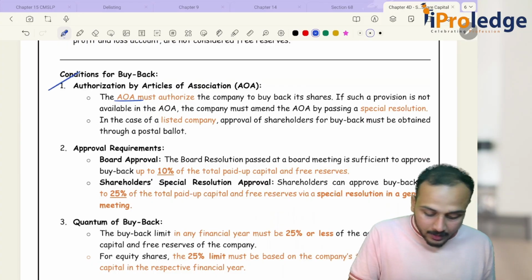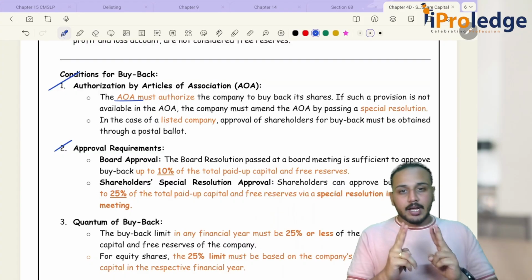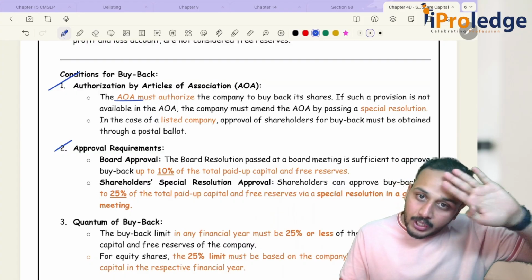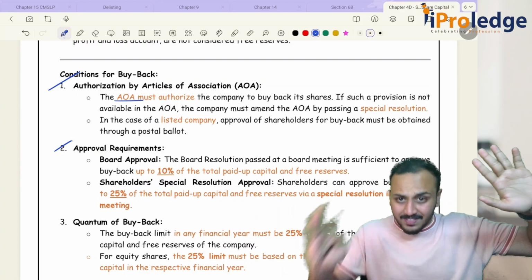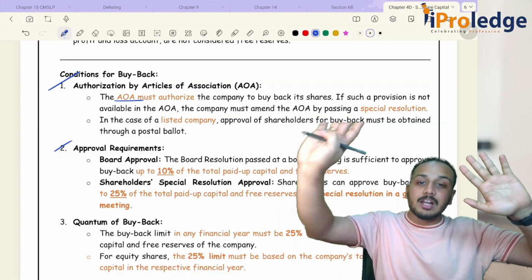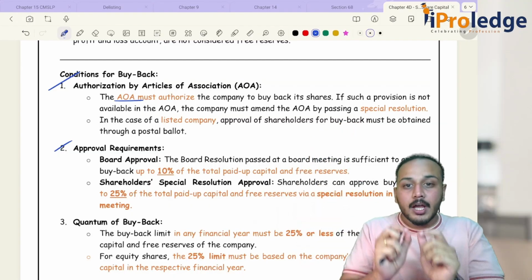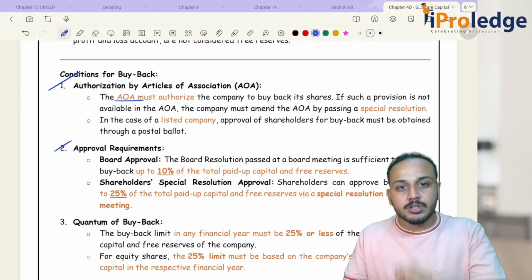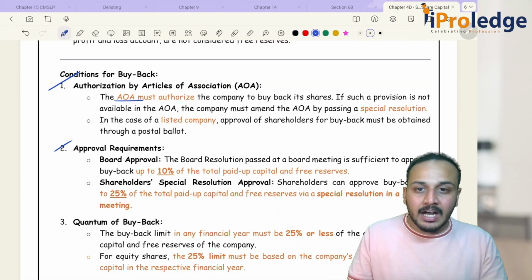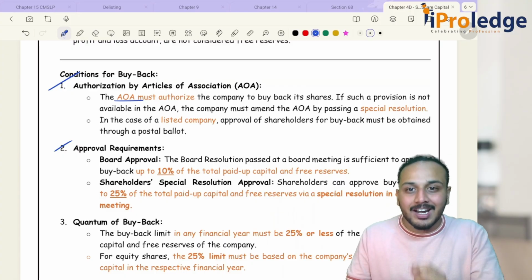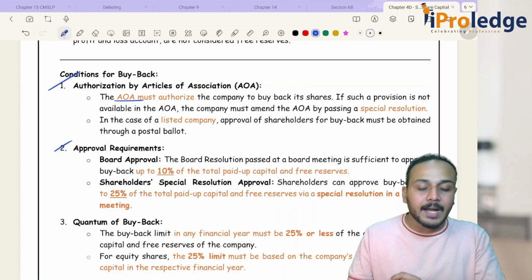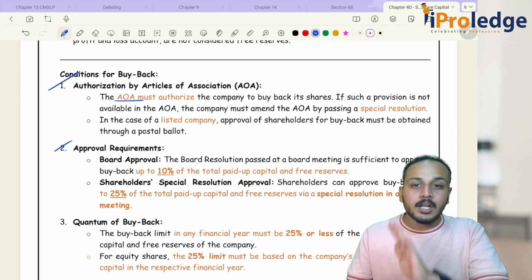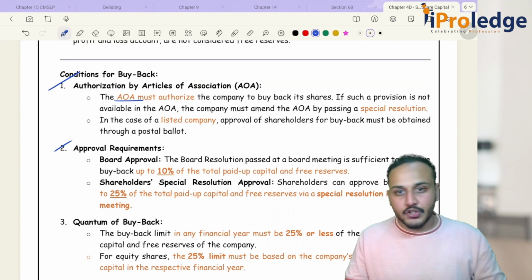Then you have two scenarios. One is when you require a board resolution, and there is a situation when you will require a special resolution in case of buyback. When is a board resolution sufficient? When your buyback is 10% or less of your paid up capital and free reserves, then your board resolution is sufficient.